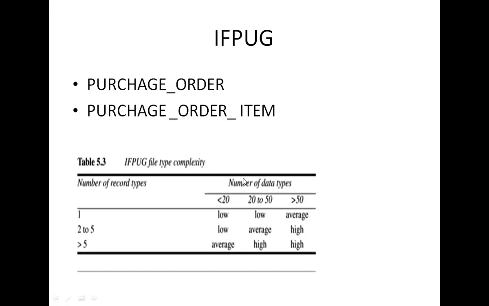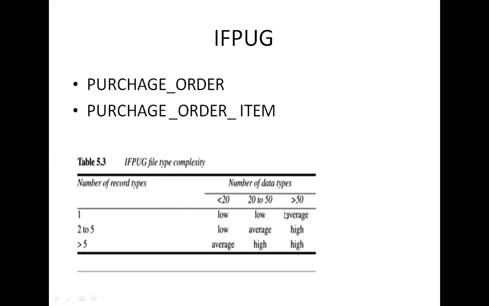This is decided from the Albrecht complexity multiplier table. See here, if the number of record types is 1 and the number of data types is less than 20, we give low. 20 to 50 we give low, and greater than 50 we give average.